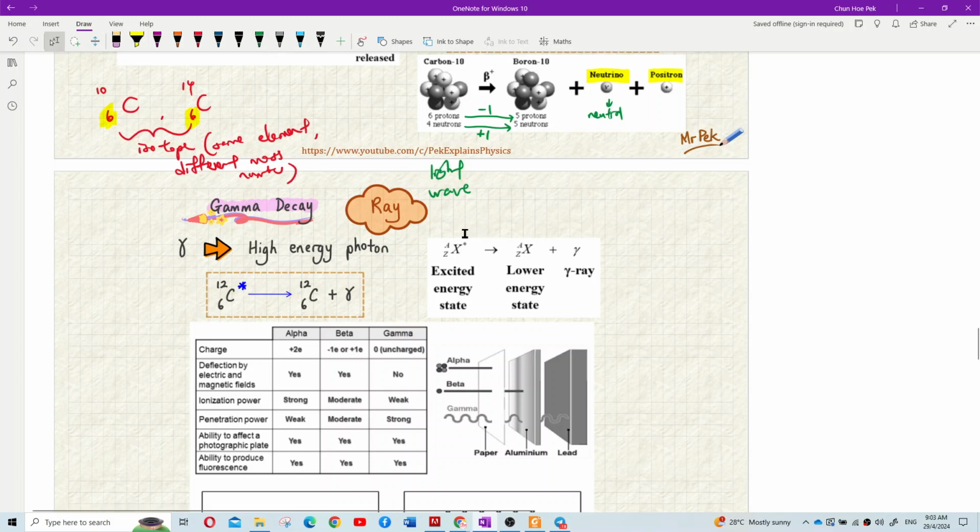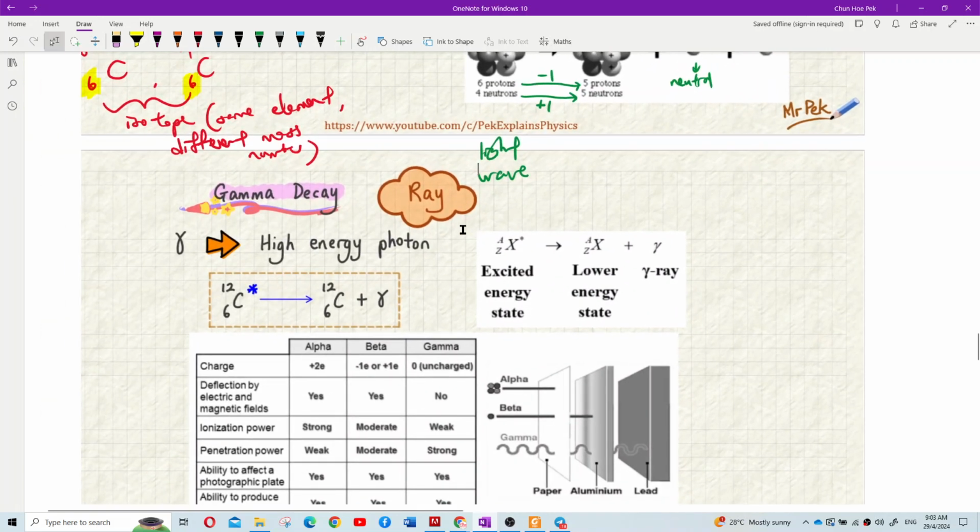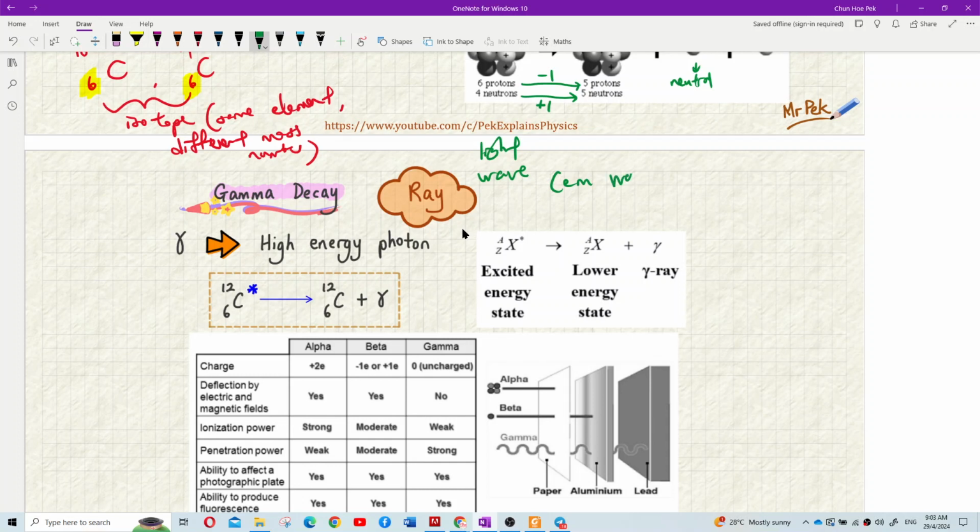Dia cahaya. Ya. Lebih tepat ialah EM wave. Lebih tepat ialah EM wave. Yeah, it's actually photon. What is photon? We can say photon is like light particle. So lah, light particle. Yeah, macam particle, but it's not a real particle.